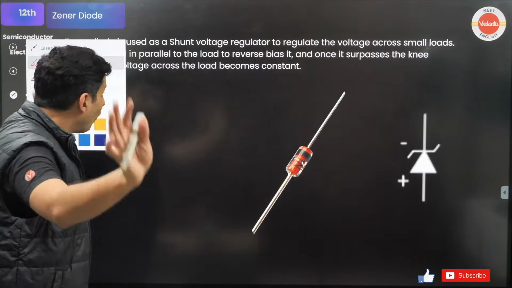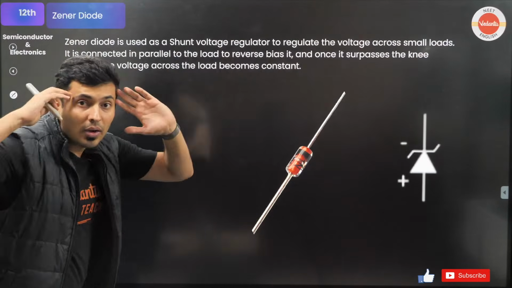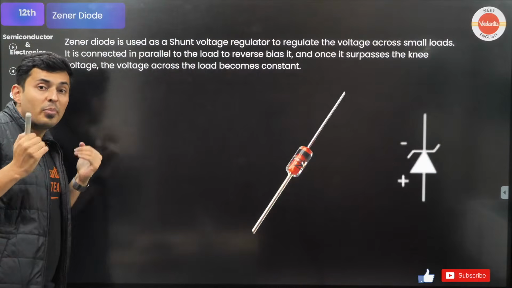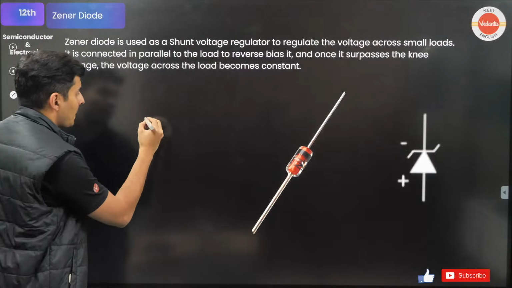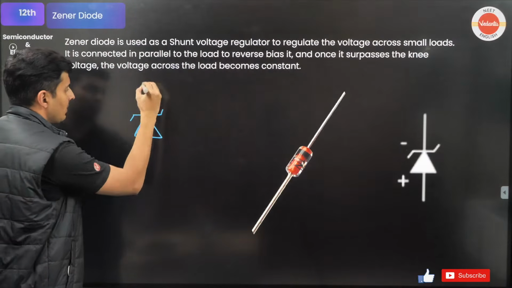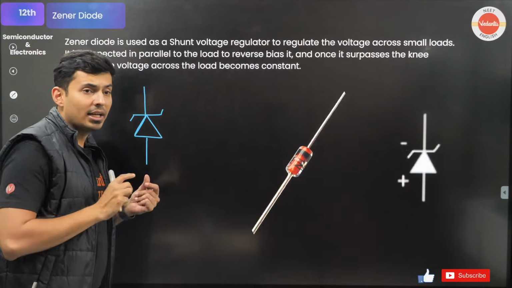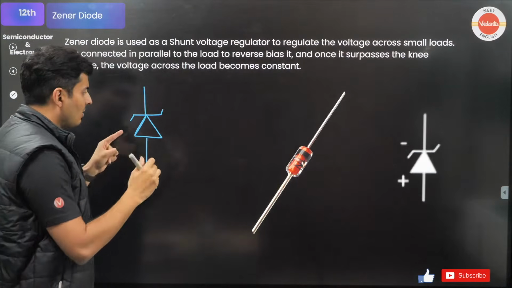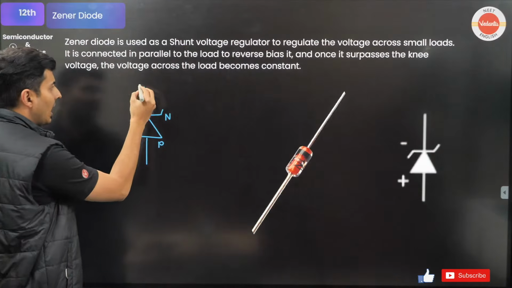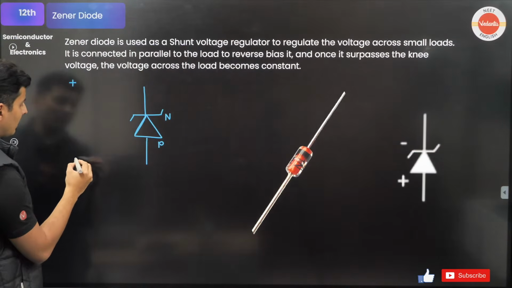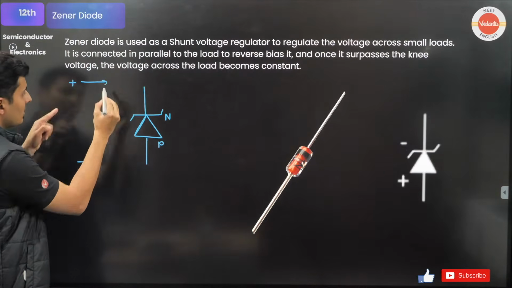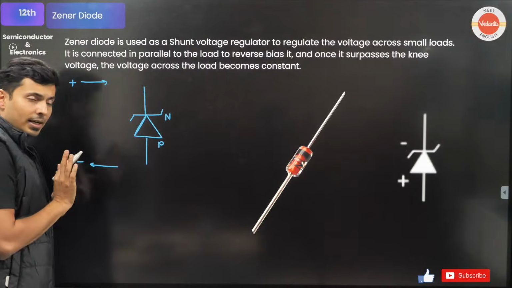Now, what is going to happen in a Zener diode is it works in the reverse bias, specifically in the breakdown voltage. And if I show a Zener diode maybe like this, because I'm connecting it in reverse bias, and we know this is the P side, this is your N side, I will connect this to the positive terminal, this to the negative terminal, correct?